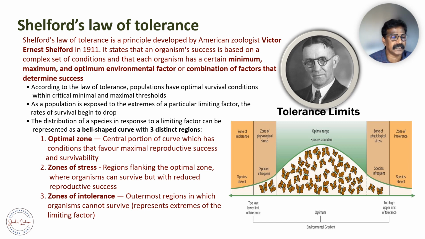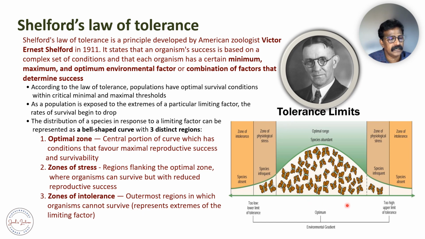When a population is exposed to extremities, there will be a particular limiting factor that rates the survival of that particular species, and there will be some abundance as well as some drop in the prevalence. So the distribution of the species in response to a limiting factor can be represented by a bell-shaped curve. He has explained this as a tolerance limit, a bell-shaped curve with three distinct regions. So these are the three distinct regions.